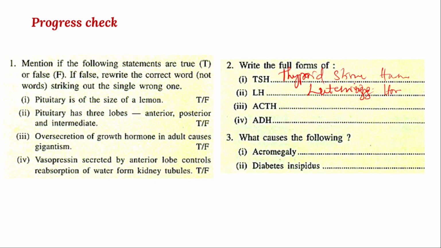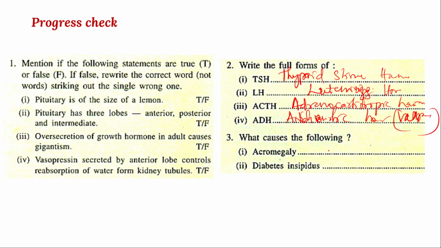And then the third one is ACTH, right? ACTH means adrenocorticotropic hormone. These are trophic hormones. And ADH. ADH means antidiuretic hormone. These are also called vasopressin, right?